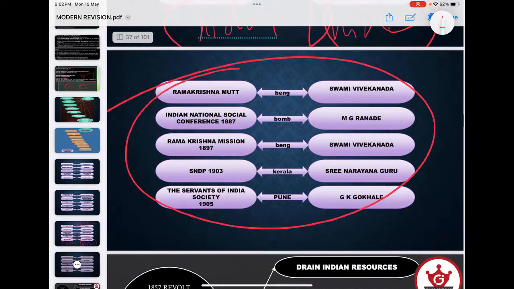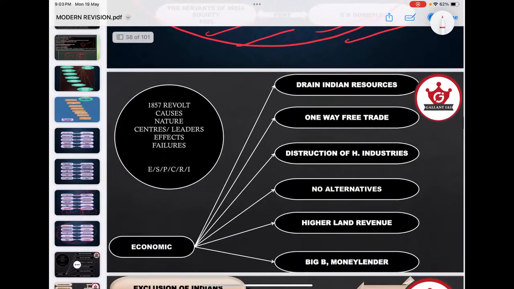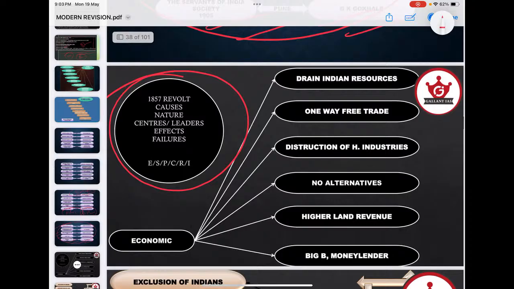See, this idea you must have. This is the easiest and perfect way of learning. Just go for the popular socio-religious reformist and revivalist movements, their centers and their leaders, that you must have an idea of. Then the rise of Indian nationalism. First is economic nationalism.